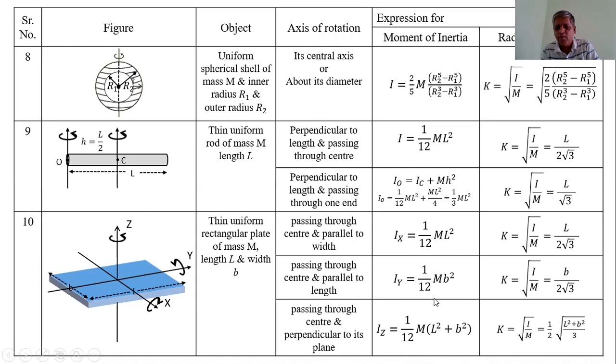Therefore, the moment of inertia about the z-axis is 1/12 M (L² + b²). So the radius of gyration of this rectangular plate about the z-axis is k = ½ √((L² + b²)/3).